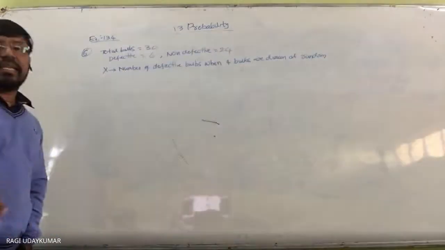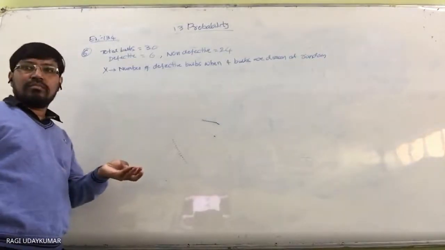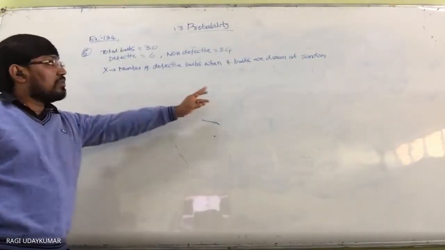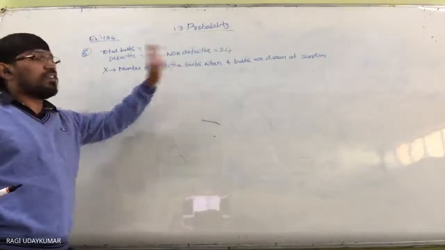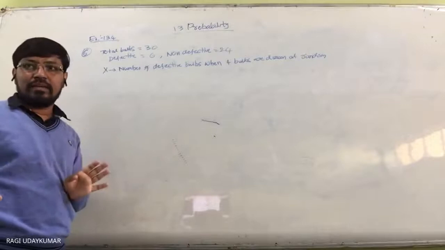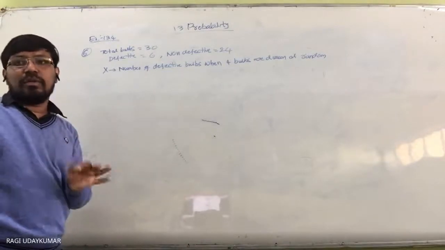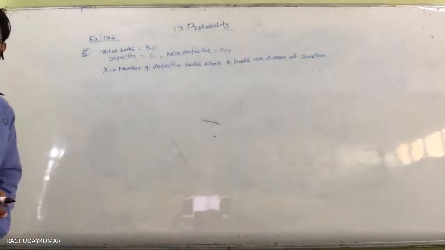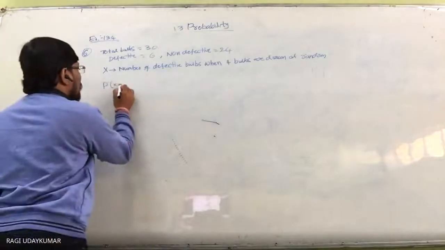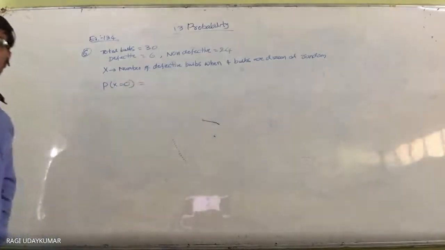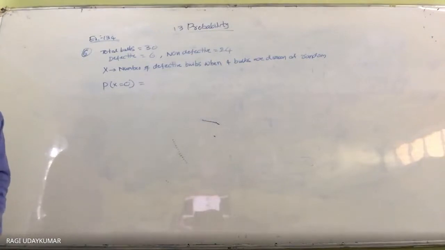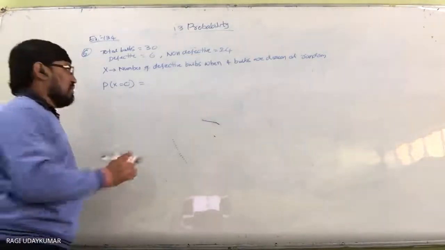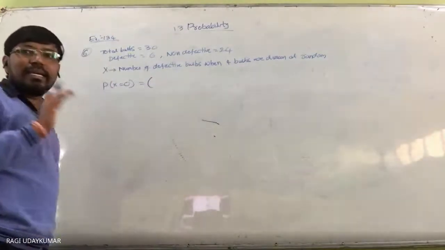So what values can X take? It can take X equal to 0. It's 0 defective bulbs. X is the number of defective bulbs. The probability of getting 0 defective bulbs. Okay, so what is the probability of 0 defective whenever you take into consideration? Out of 30, probability of X equal to 0 is nothing but 4 non-defective and 0 defective bulbs.